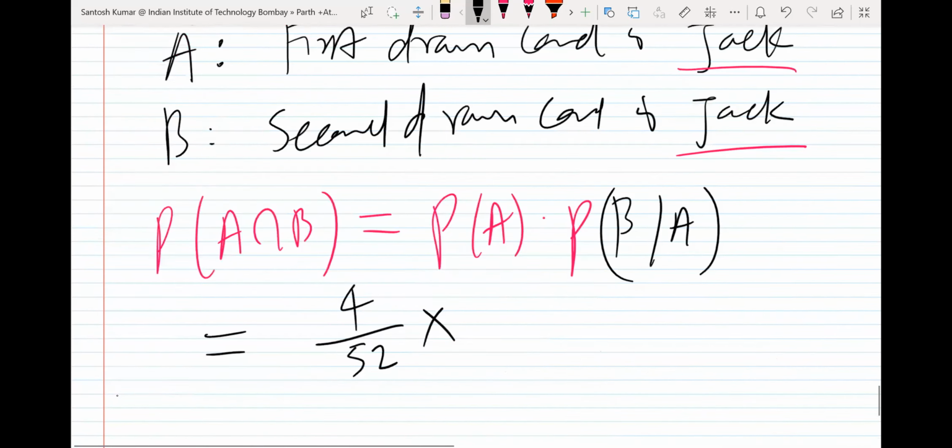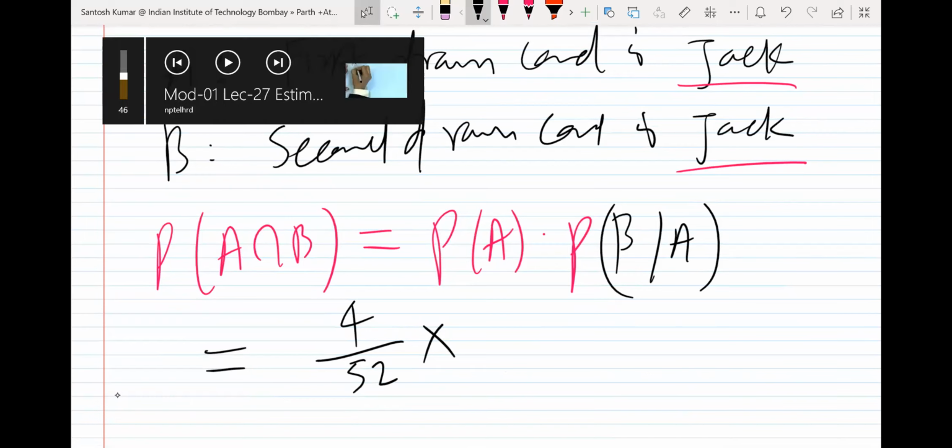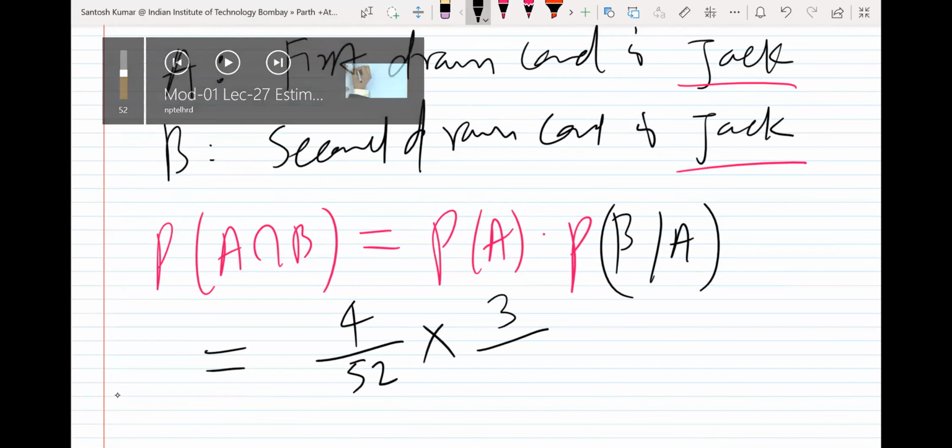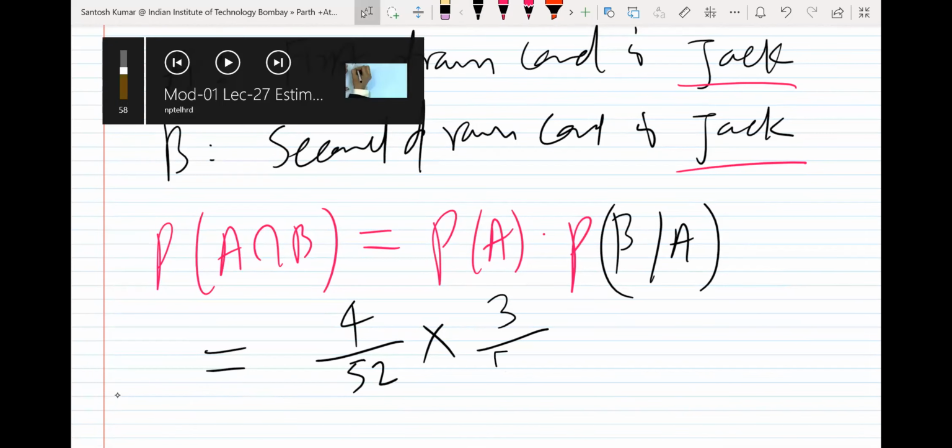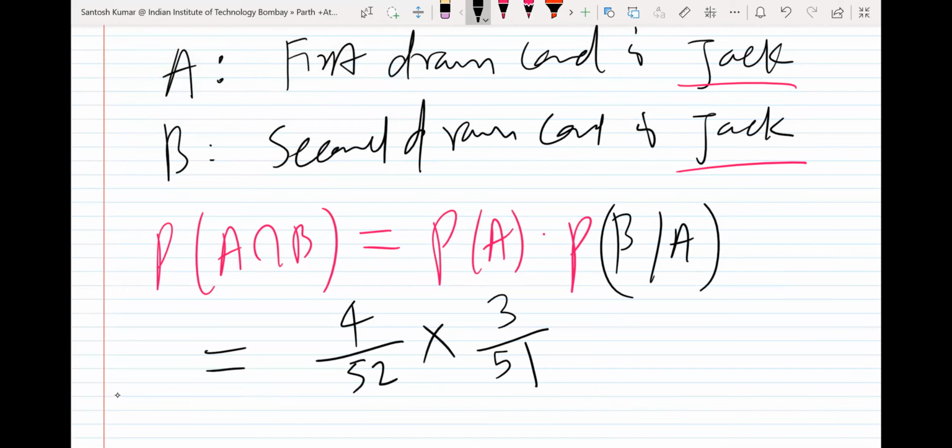So how many jacks are available in the pack now? 3 out of 51, because you have already taken one jack outside. Now you multiply it. So you can cancel it. 4 13 4 ja 17. So whatever way you do, you will get the same answer.